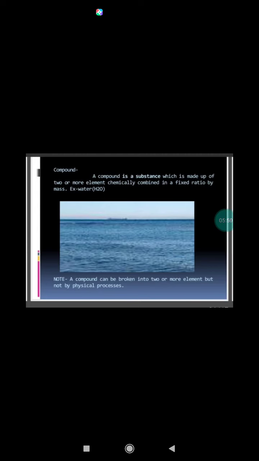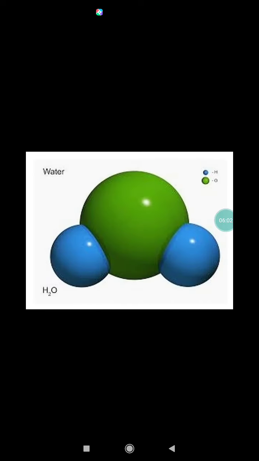Compounds. A chemical compound is a pure substance formed by chemical combination of two or more elements in a definite proportion by mass. For example, water is a compound of hydrogen and oxygen which are chemically combined in a definite ratio of 1:8 by mass.